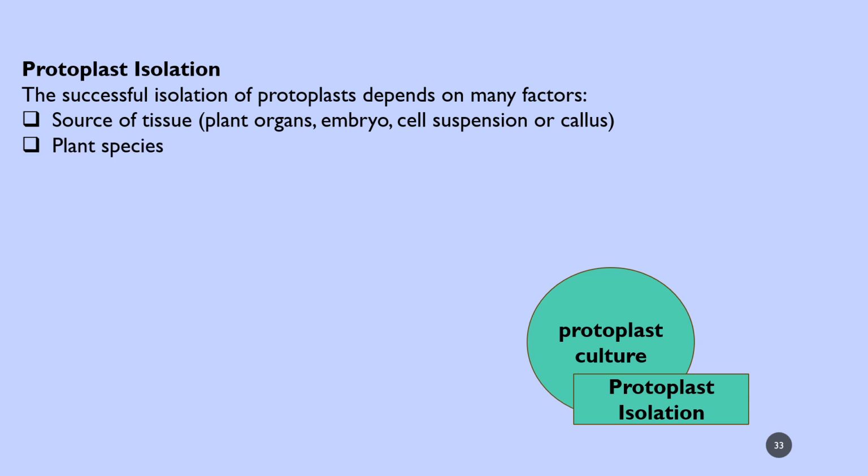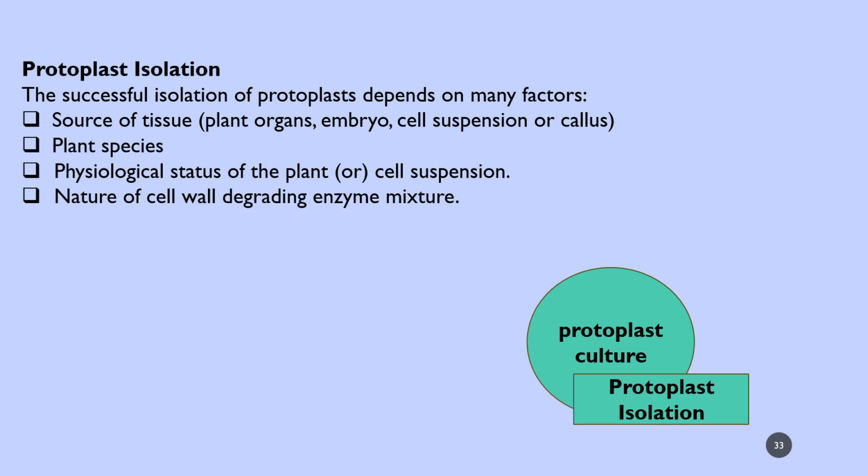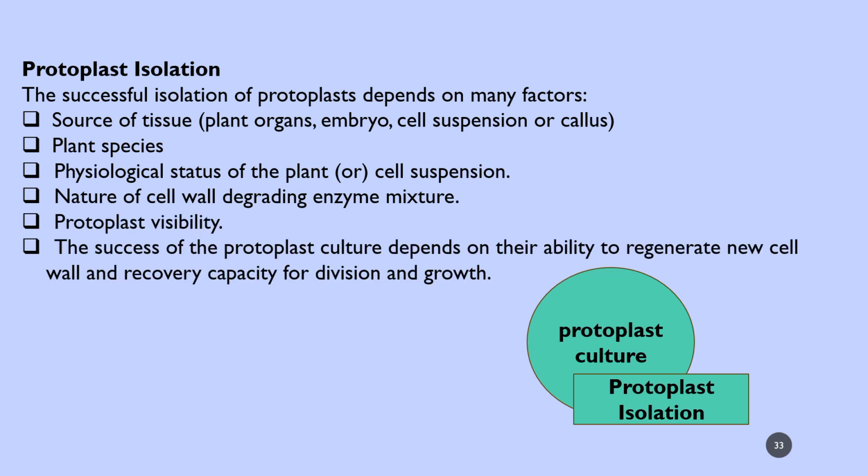The plant species is also a factor influencing isolation. Other factors are the physiological status of the plant or cell suspension, the nature of the cell wall degrading enzyme mixture, and the protoplast viability. The success of protoplast culture depends on their ability to regenerate a new cell wall and their recovery capacity for division and growth.